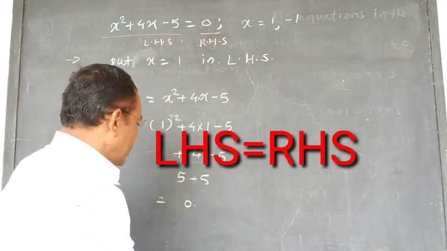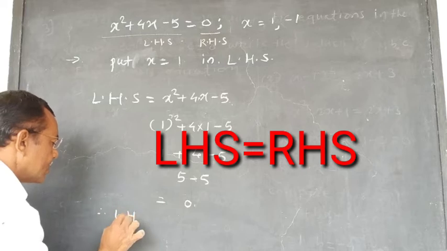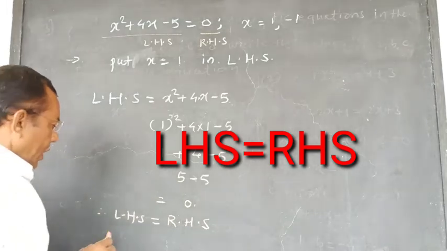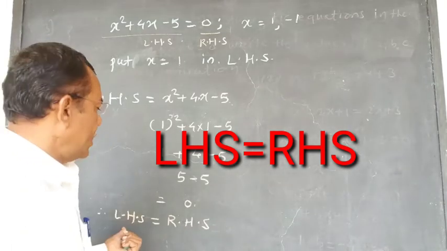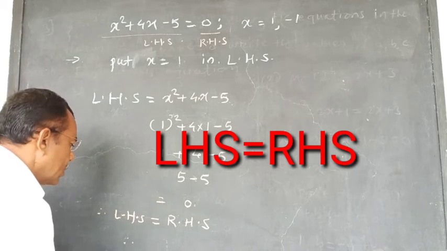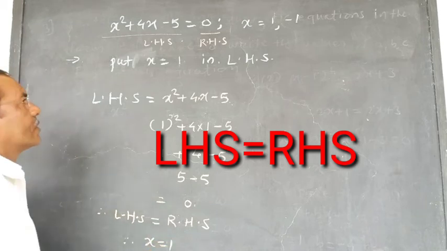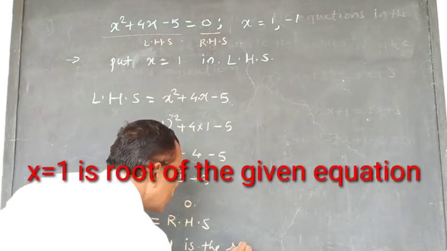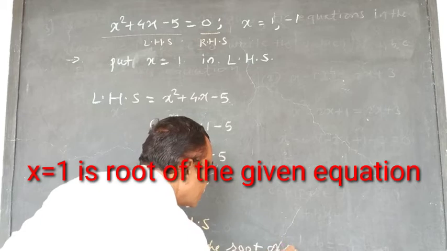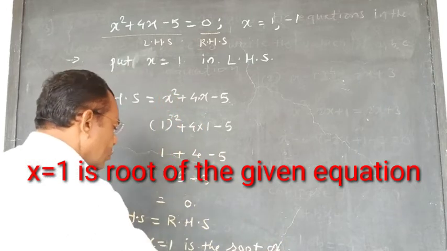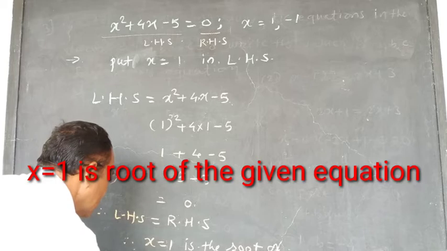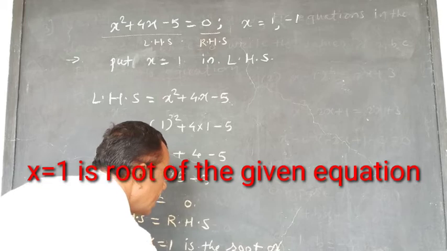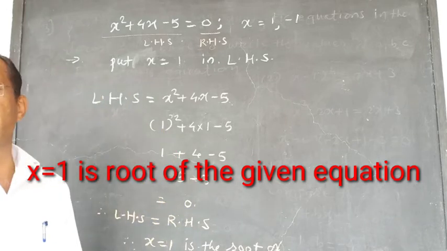Therefore we will write here LHS is equal to RHS. Now we will write here x is equal to 1. x is equal to 1 is the root of the given quadratic equation. In this way we will complete here.